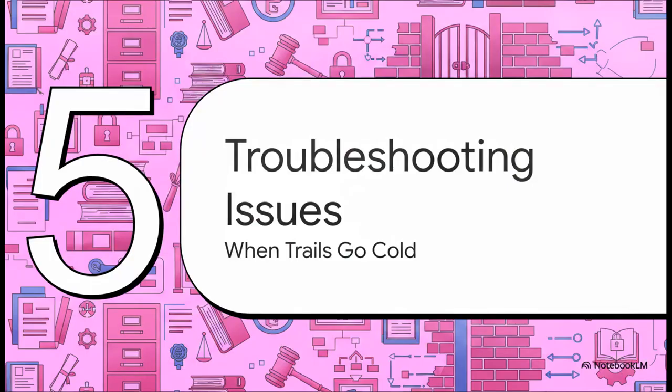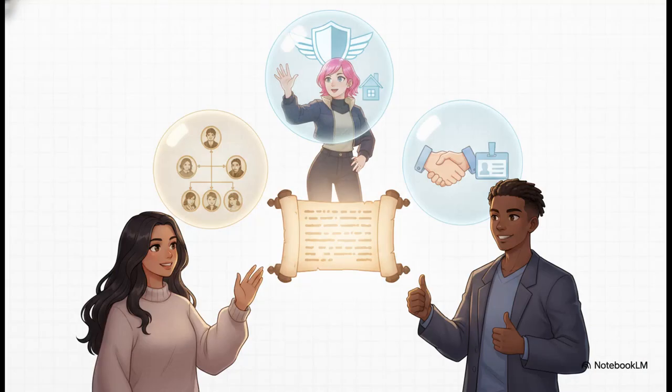Finally, Section 5, Real Applications and Troubleshooting Issues for when the digital trail goes cold. So, why go through all this effort? Well, whether you're a genealogist hunting down a 19th century probate file to finish your family tree, an employer running a background check, or just a regular citizen verifying someone's legal history for your own personal safety, these records hold immense practical value. They really are the backbone of a transparent society.